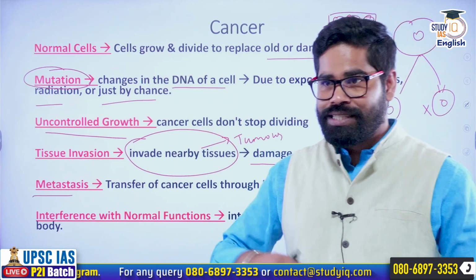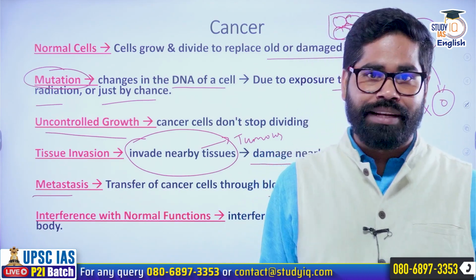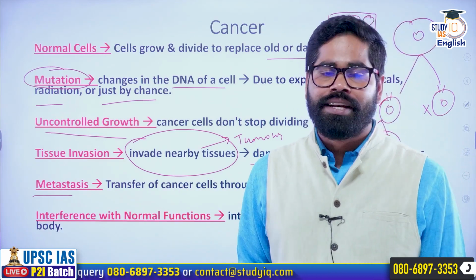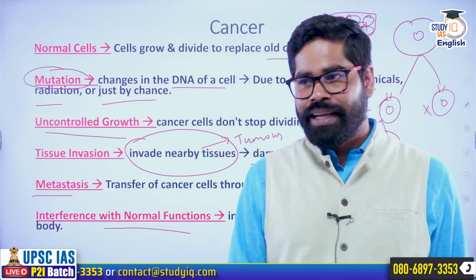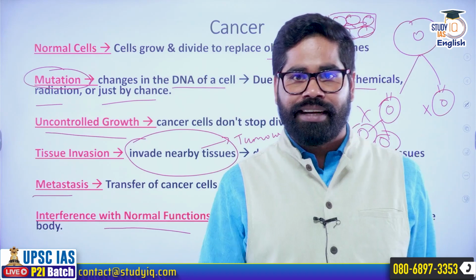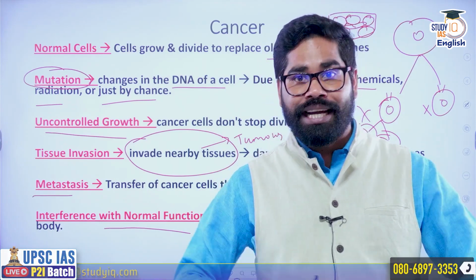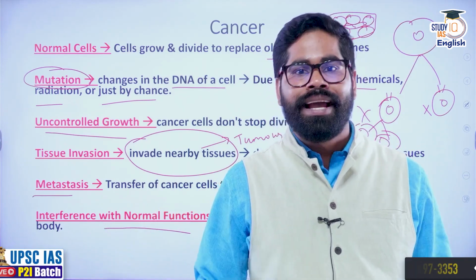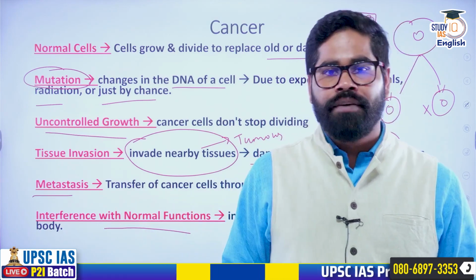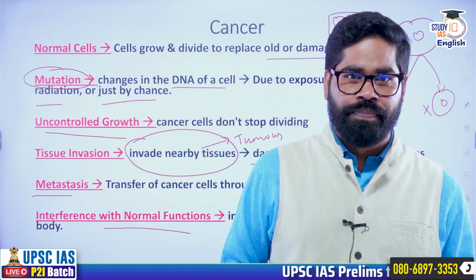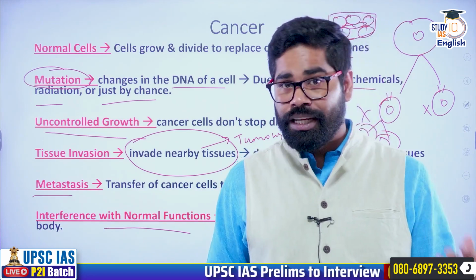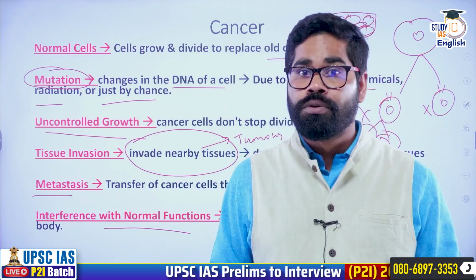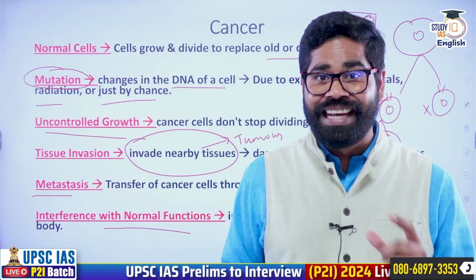Once they have developed various tumors throughout the body, they will start to interfere with the normal functioning of the body. Here itself, we have seen it has started damaging some organs. In cancer patients, you might have heard that many of them die due to multiple organ failure.